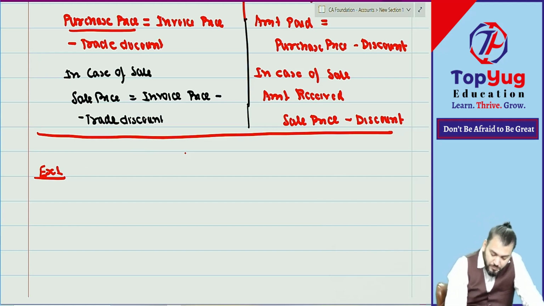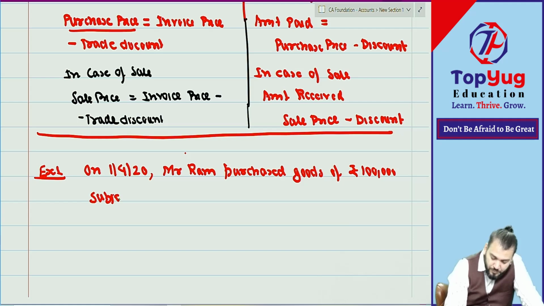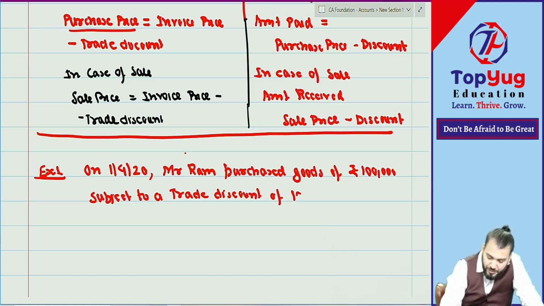Correct. Madam, on 1/4/2020, Mr. Ram purchased goods of rupees 1 lakh, subject to a trade discount of 10%. Correct? Understood?